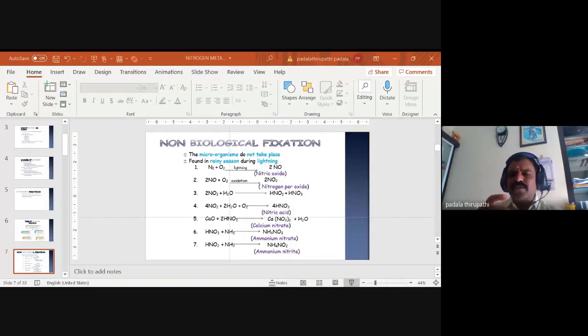In diazotrophy, some microorganisms are involved in the fixation of nitrogen from the atmosphere into the soil. This is the fixation of atmospheric nitrogen into nitrogenous salts like nitrates, nitrites, ammonia and ammonium salts. With the help of microorganisms, we call this biological nitrogen fixation, and it is again classified into two types, symbiotic nitrogen fixation and non-symbiotic nitrogen fixation.